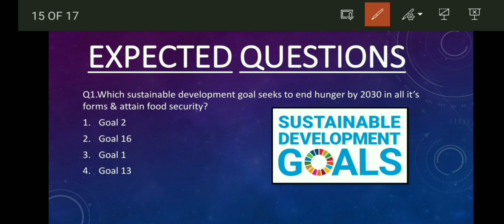So question number 1: which sustainable development goal seeks to end hunger by 2030 in all its forms and attain food security? Option 1, goal 2. Option 2, goal 16. Option 3, goal 1. Option 4, goal 13. And the correct answer is goal 2. Okay, so there are a total of 17 sustainable development goals released by the United Nations, and goal number 2 is to end hunger by 2030 in all its forms and attain food security.